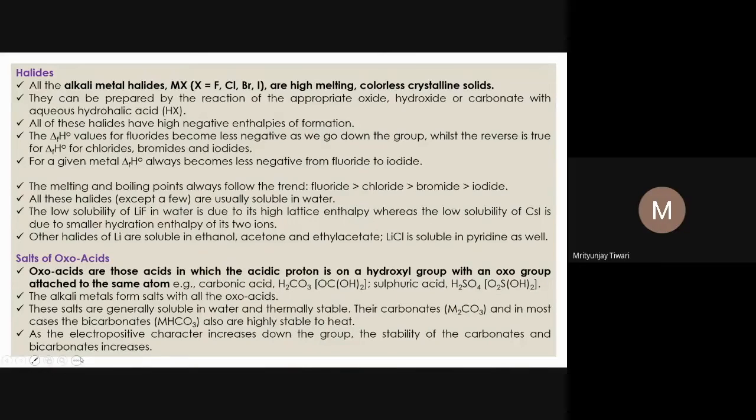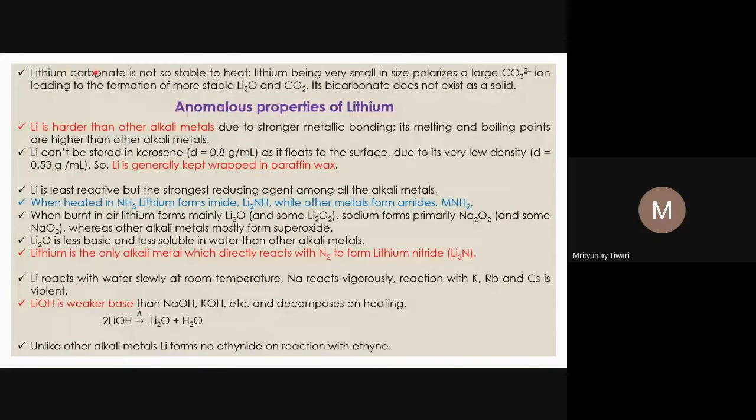As the electropositive character increases down the group, the stability of carbonates and bicarbonates increases. So lithium carbonate is not so stable to heat. As I have said, lithium, being very small in size, polarizes the large CO3 2 minus carbonate ion, leading to the formation of more stable lithium oxide and CO2. And the bicarbonate of lithium does not exist as a solid. It exists only in solution, so it doesn't form a solid crystalline compound.